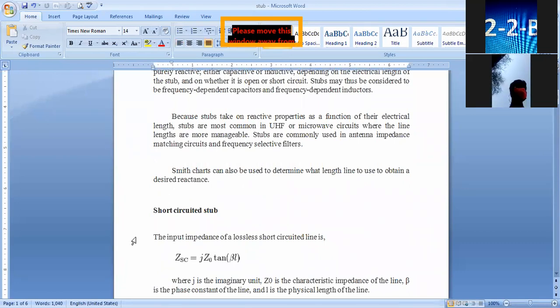At the same time, the concept of the Smith chart is the next upcoming concept. The Smith chart concept is used to determine the length of the line to obtain the desired reactance, and whether it is capacitive reactance or inductive reactance.